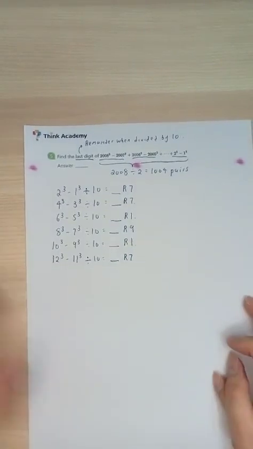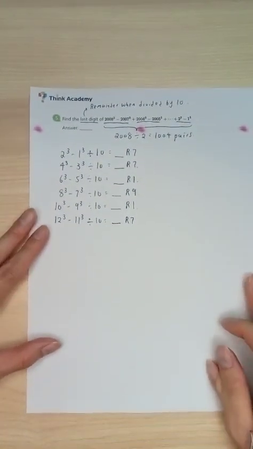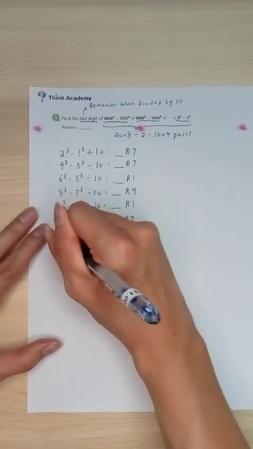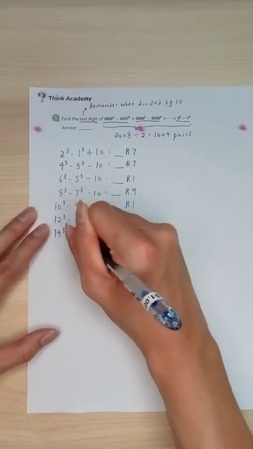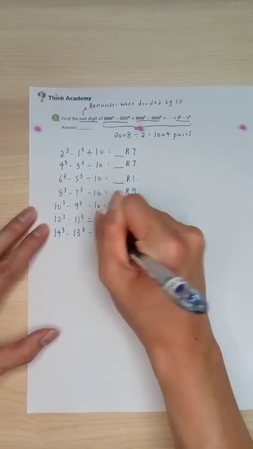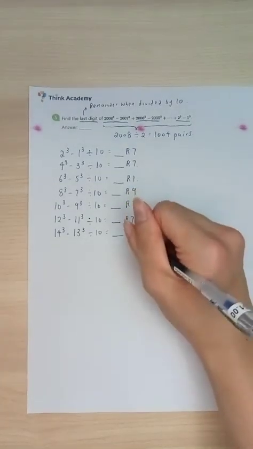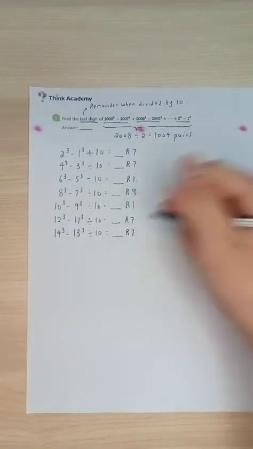I do not need to know the rest. So it looks like there might be a pattern. But just to make sure, 14 cube minus 13 cube divided by 10. What am I going to get? 14 cube is 2744, and 13 cube is 2197. 14 minus 7 is going to be 7. So this one is going to be remainder 7.